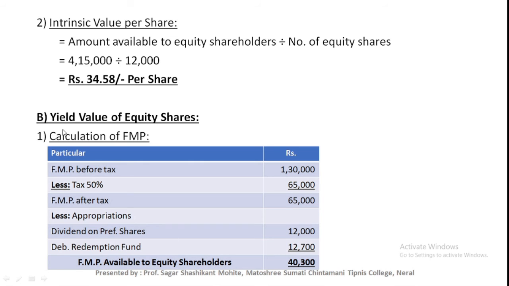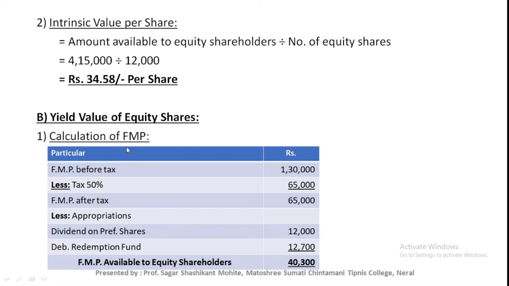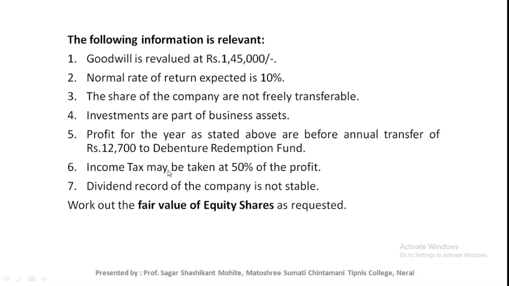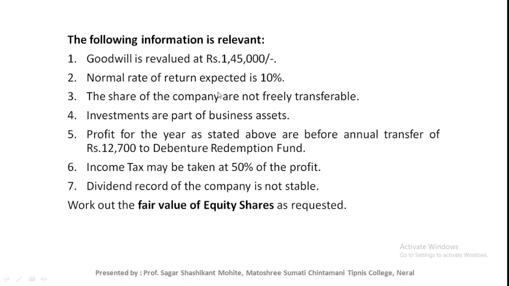Now calculate the value of share by yield value method, the yield value of equity share. There are 3 steps for calculation of yield value of equity share. First step is calculation of FMP, second step is calculation of rate of FMP, and last step is calculation of yield value per share. So first find out FMP. If you see the problem, you are not provided with the last 3 or 4 years' profit, so there is no need to calculate the average profit.